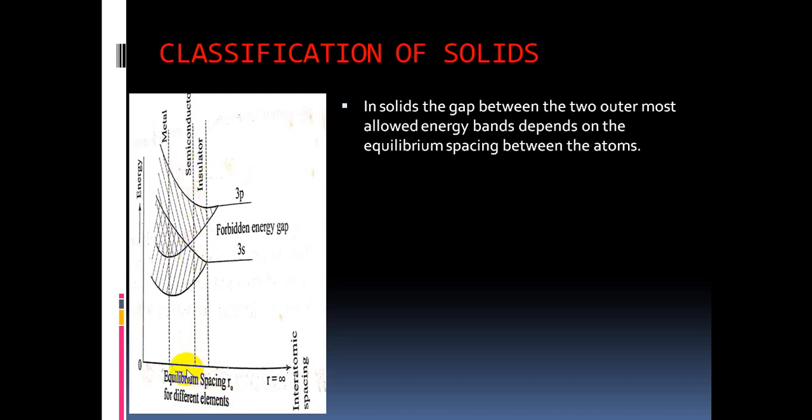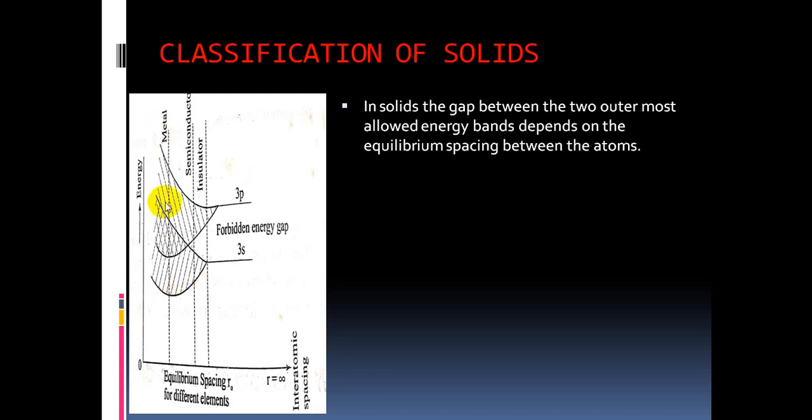When the equilibrium spacing is reducing further, the valence band and conduction band overlapping takes place. The valence band and conduction band overlap with each other. So there is no forbidden gap between these two, the valence band and conduction band. Those materials are called conductors. Examples of conductors are metals. All metals work as conductors.